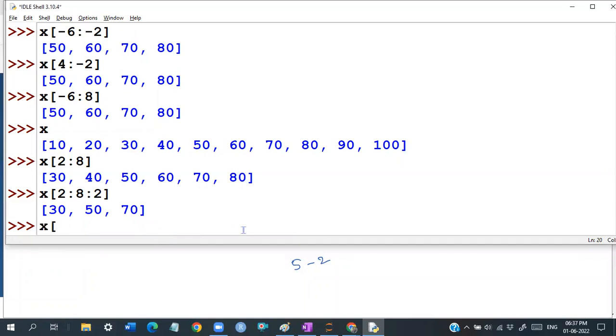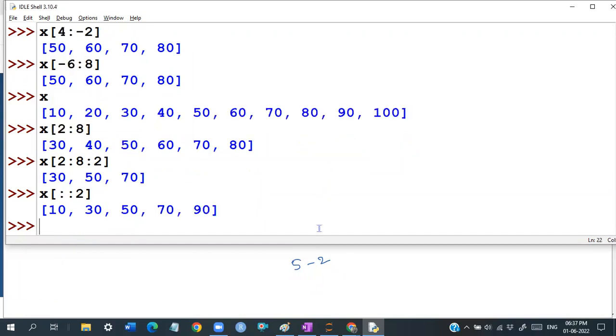Anywhere actually, guys. X of colon 2. Yesterday we discussed about that. So what do you mean by colon 2? I told you that if you don't specify the first starting parameter, by default it starts with 0. Actually, start, stop, and step. But we have specified only the step, not the start and stop. So it takes the start from the beginning, goes up to the last, and takes a step of 2. So it is 10, 30, 50, 70, and 90. Like that it works actually, guys.